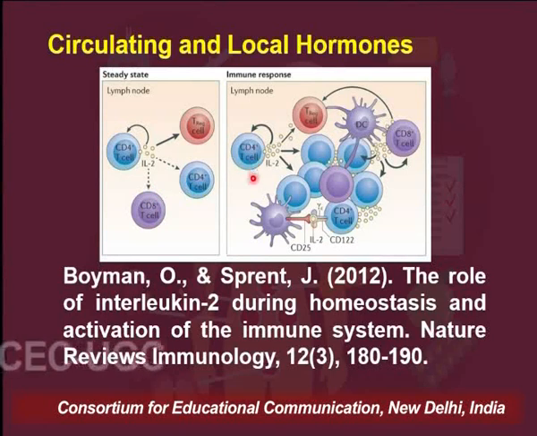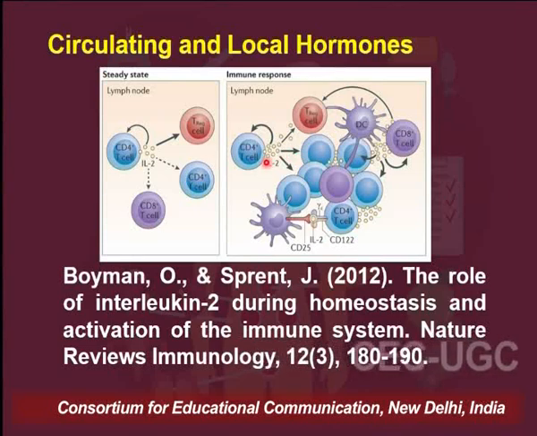Also, in this part you can see that interleukin 2 is also acting on the cell itself, which is leading to the proliferation of this cell. So you can see here that this cell has proliferated by the response received from one of the cells of the same kind, and in parallel it is also acting on another cell type.